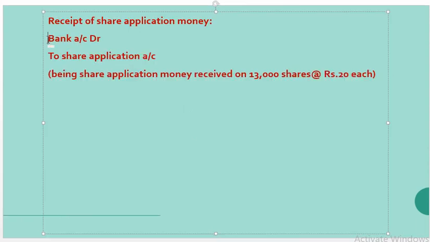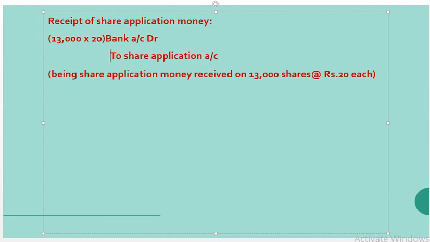Now let us assign values to the receipt entry. 13,000 shares into 20 each, so as a result I will be debiting 2,60,000 rupees in my company's bank account. Narration: share application money received on 13,000 shares at rupees 20 each.